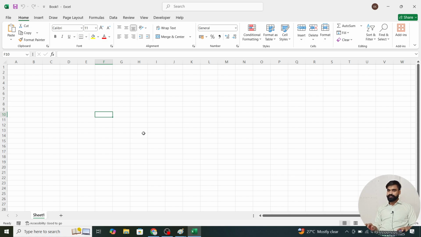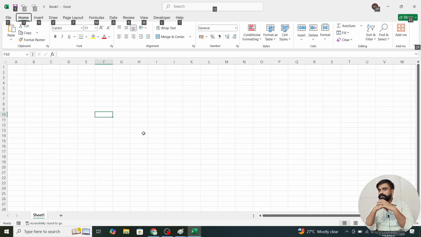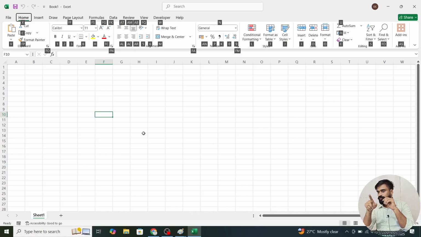But before going to zoom in and zoom out, we have to understand what happens when we press the Alt key. Just after pressing the Alt key, you can see on your screen that every tab is assigned a character. For example, if you want to go to the File tab, we just have to press F. If we want to go to the Home tab, we press H. When I press H, all the groups and options inside the Home tab are available here.